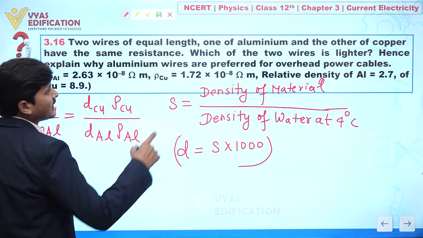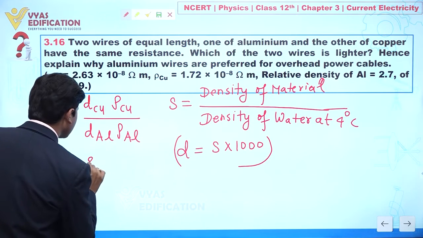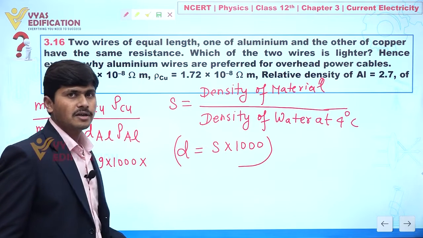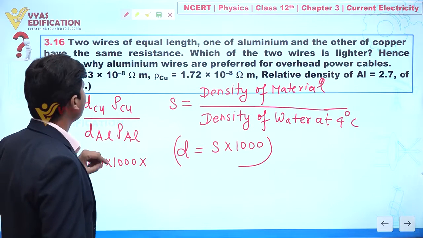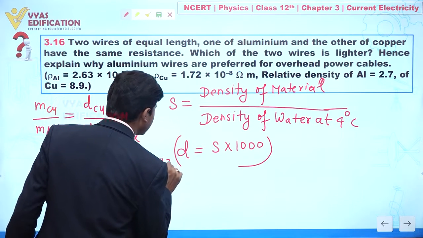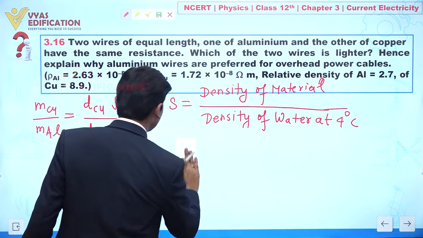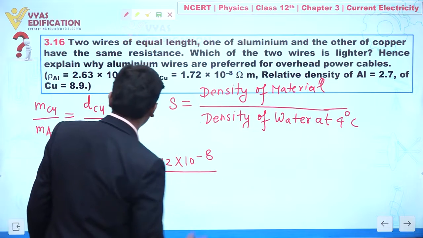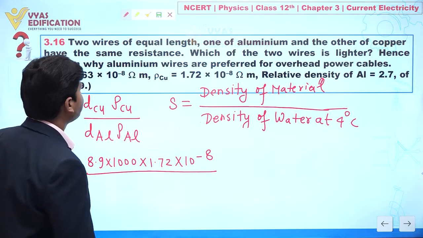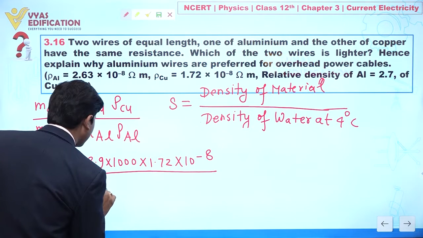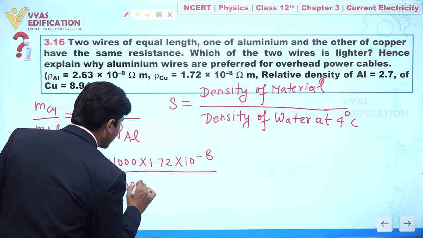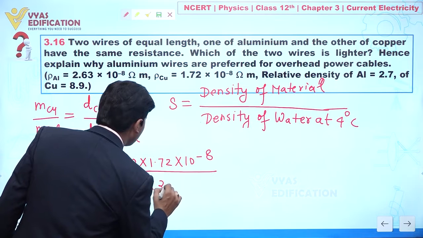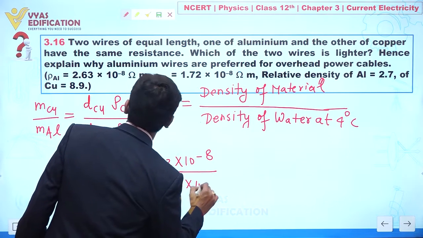So the density of copper, with relative density 8.9, is 8.9 into 1000, multiplied by the resistivity of copper, 1.72 into 10 to the power minus 8, divided by the density of aluminium, 2.7 into 1000, multiplied by the resistivity of aluminium, given as 2.63 into 10 to the power minus 8.